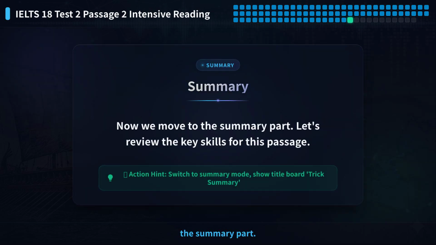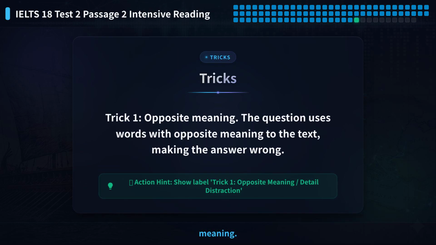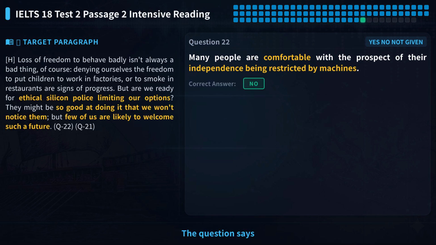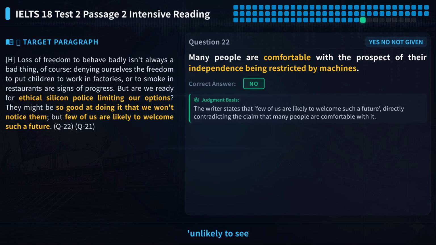Now we move to the summary part. Let's review the key skills for this passage. Trick 1, opposite meaning. The question uses words with opposite meaning to the text, making the answer wrong. For example, question 22. The question says unlikely to see limitations on AI, but the text says this restriction is very temporary.